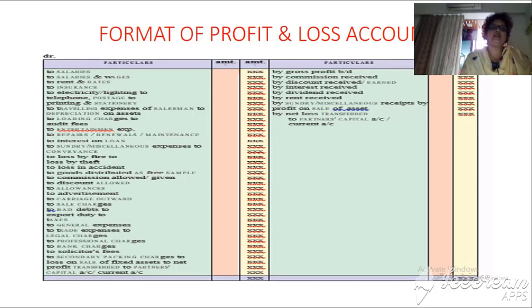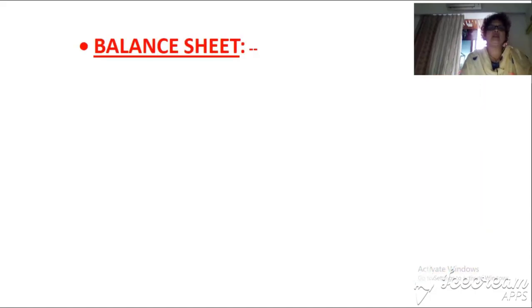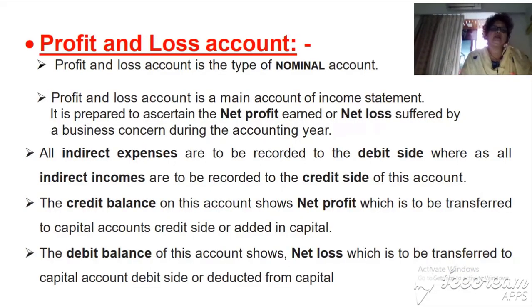When the credit side is more than the debit side, the account shows net profit, and when the debit side is more than the credit side, it shows net loss. This account is showing a net loss.